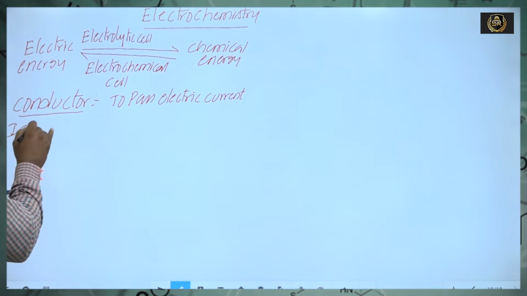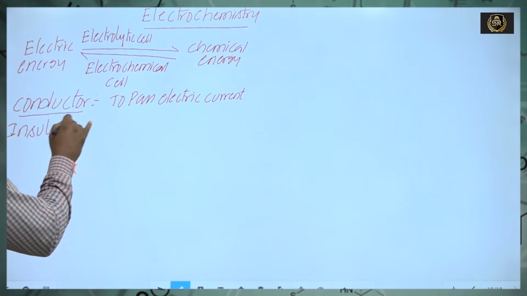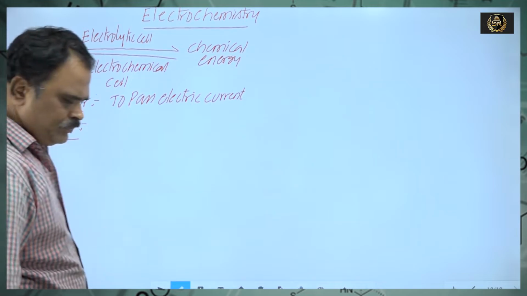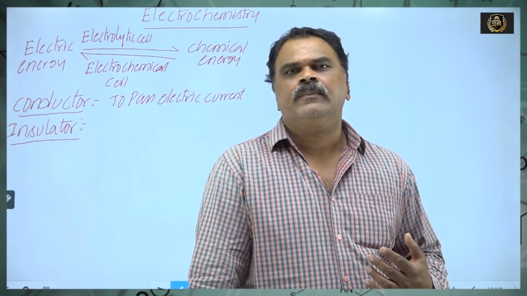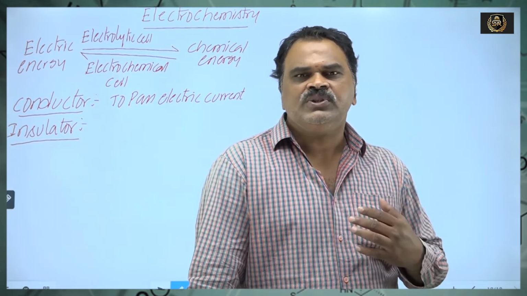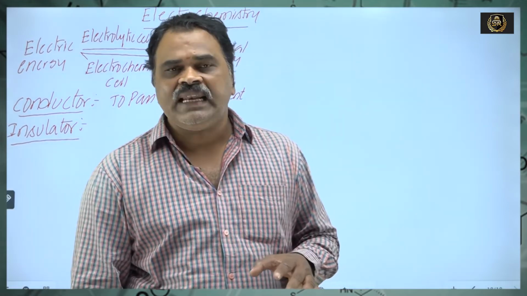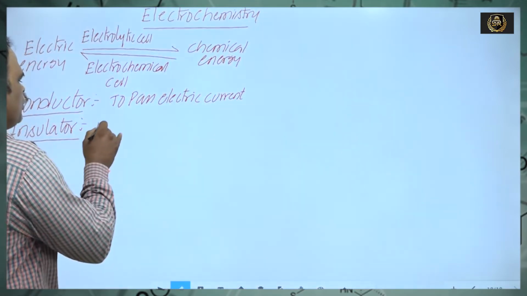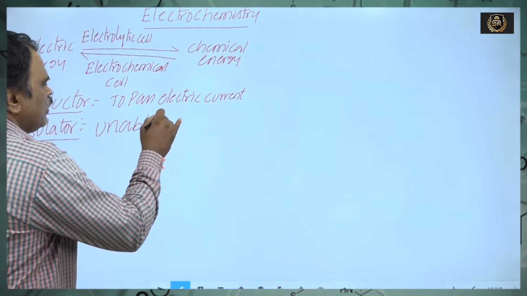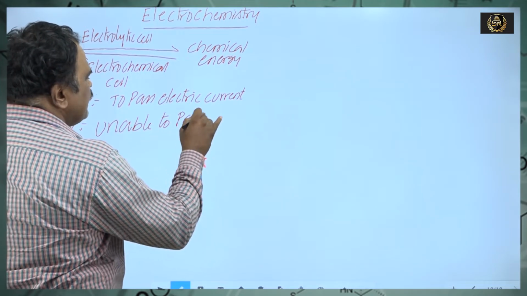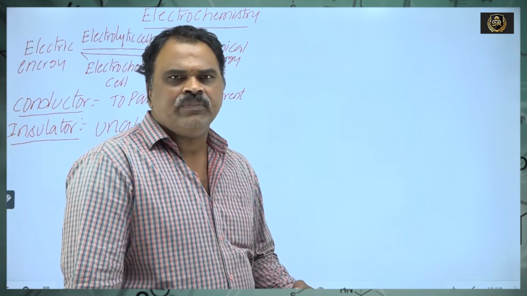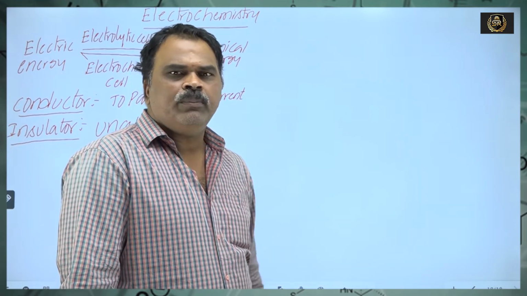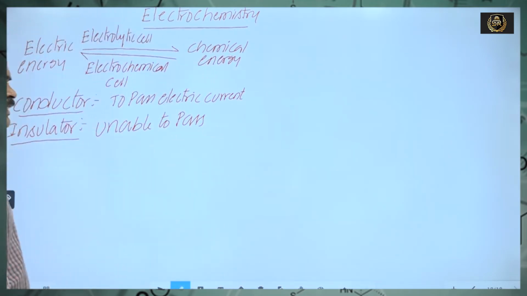Non-conductor or insulator: the substance which has no capability, unable to pass electric current through itself, is nothing but an insulator. Glass, stone, dry wood are examples of insulator or non-conductor.